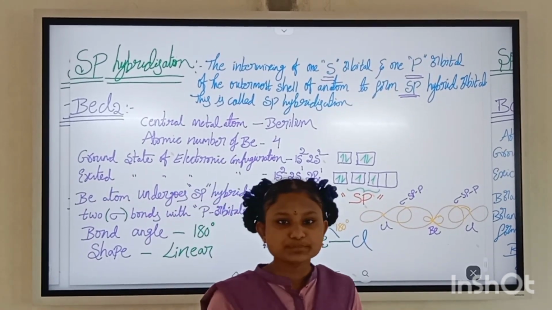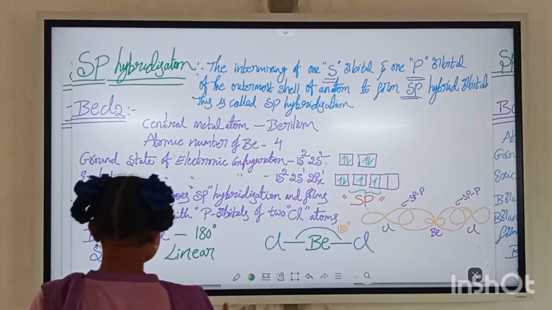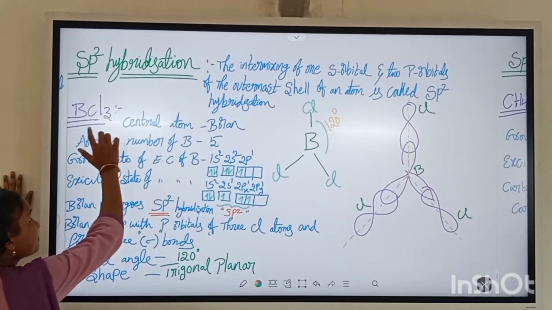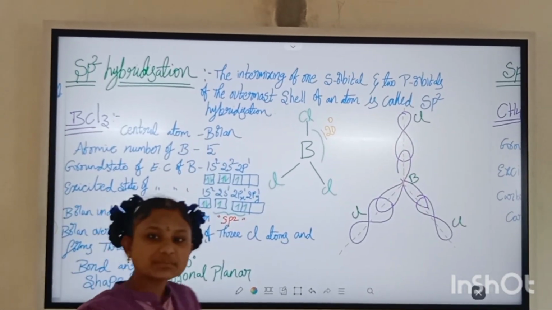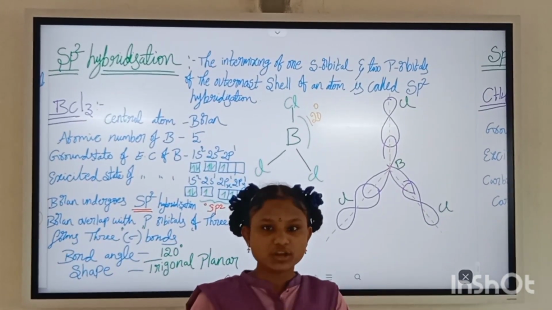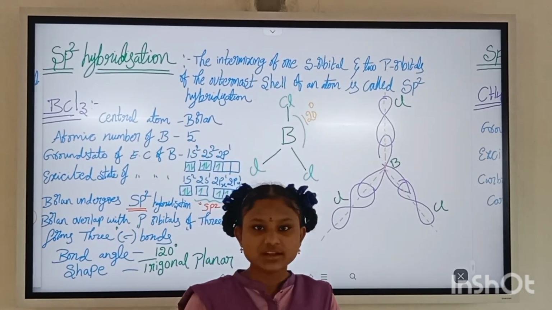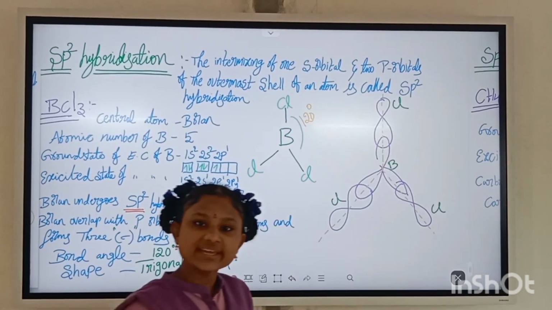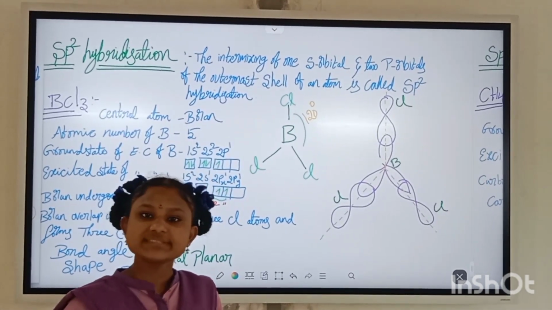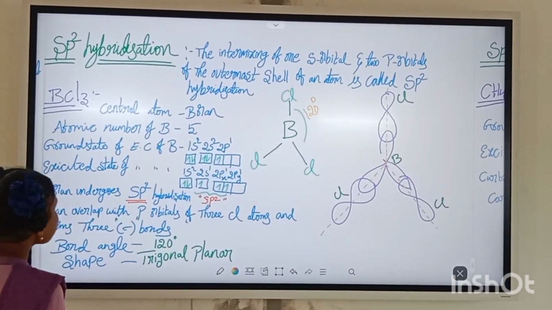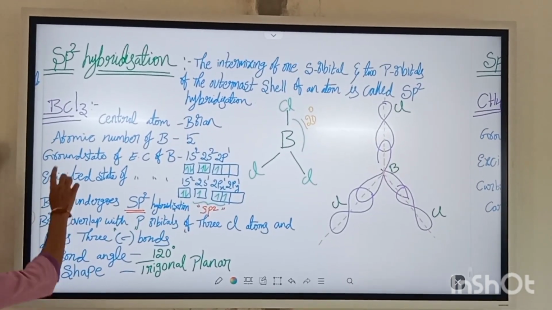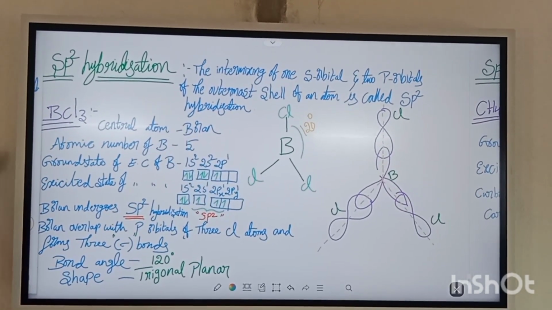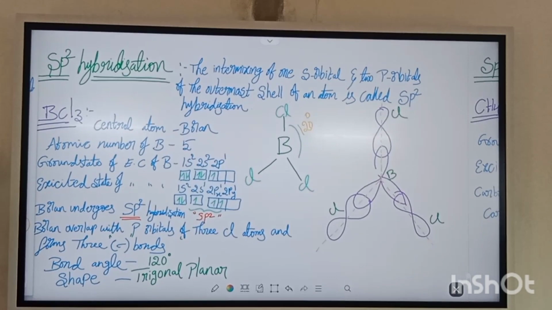Okay, let's see sp2 hybridization. The intermixing of an s orbital and two p orbitals of the outermost shell of an atom is called sp2 hybridization. The bond angle is 120 degrees, and the shape is trigonal planar. Example, BCl3. The central atom of BCl3 is B.